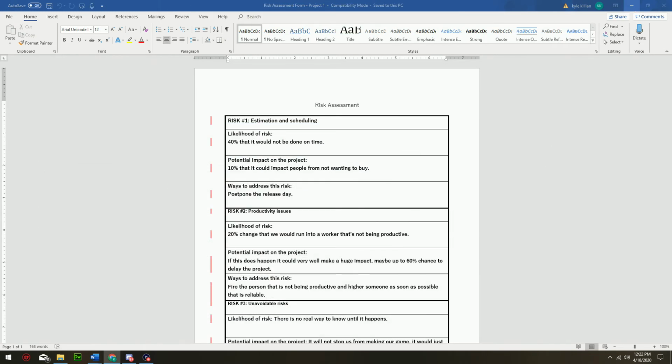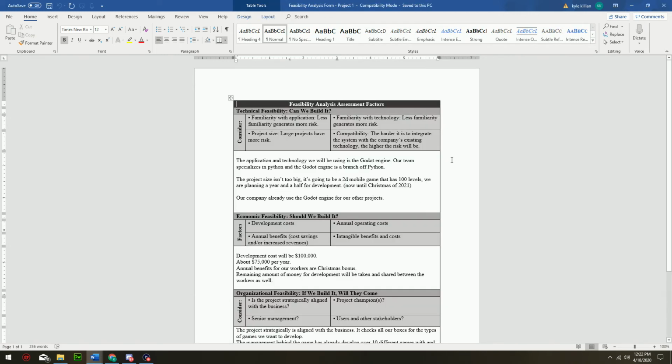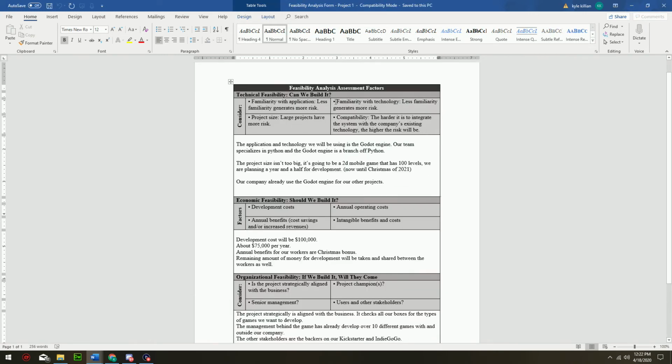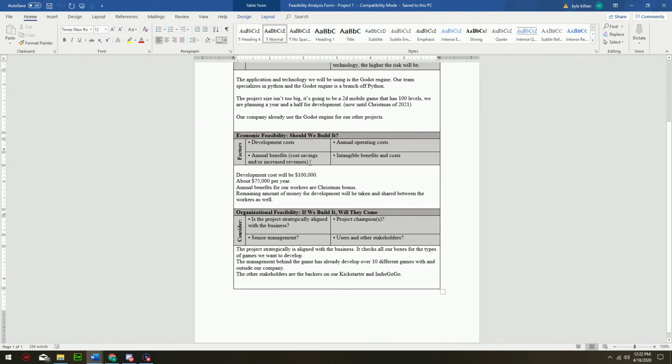And then we will go to the feasibility analysis, which is this one. And so here it's answering these questions or the considerations and factors. So the application and technology we'll be using is the Go engine. Our team specializes in Python, and Go is like a branch of Python. The project size isn't too big. It's going to be a 2D mobile game that has 100 levels. We are planning a year and a half for development, so now until Christmas of 2021. Our company already uses the Go engine for other projects.